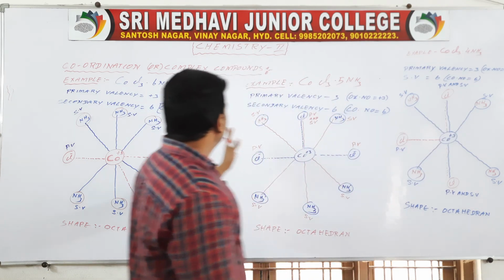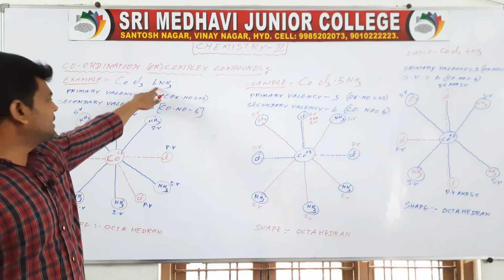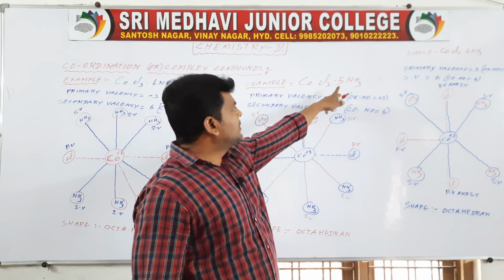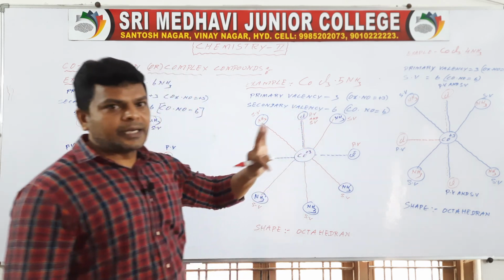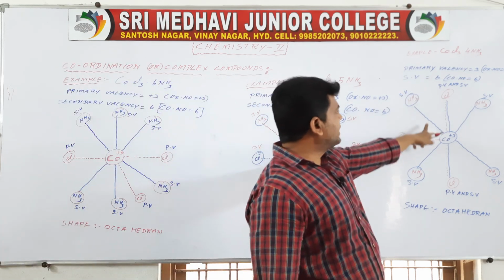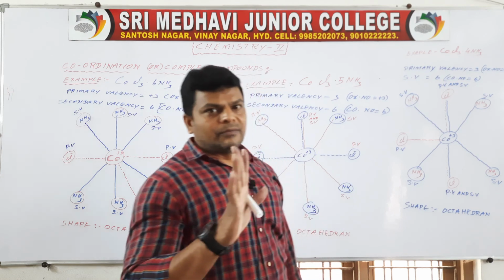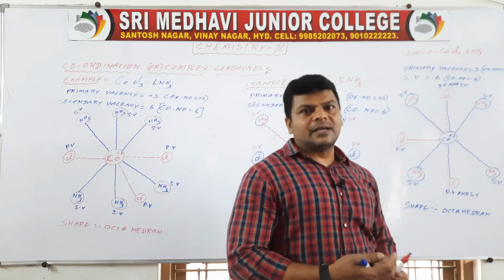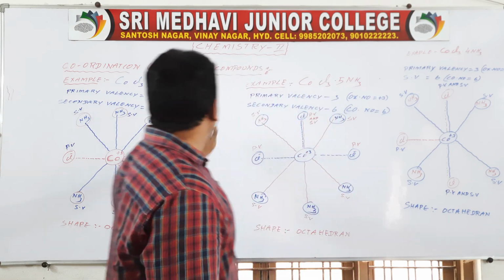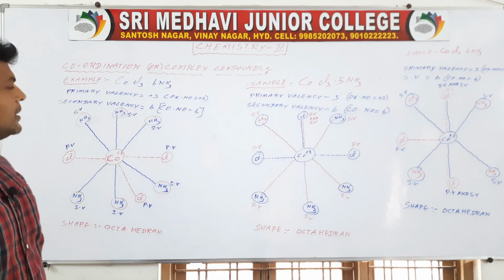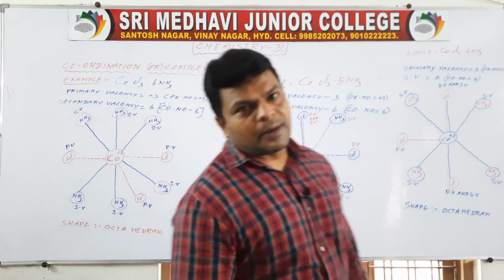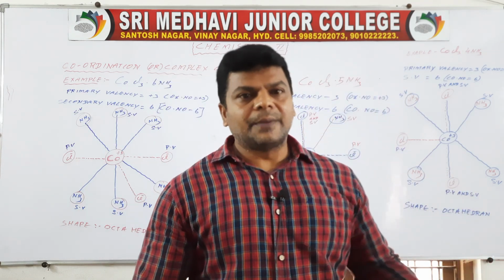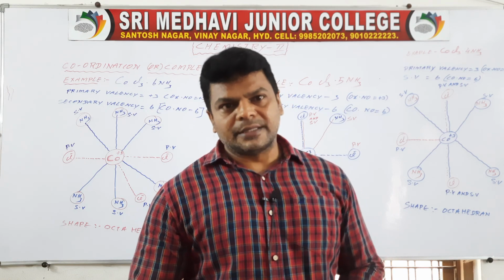So example 1 is 6NH3 with 3 chlorines. Example 2 is 5NH3 with 3 chlorines. Example 3 is 4NH3, where 2 chlorines satisfy both primary valency and secondary valency. This is Werner's theory of complex compounds. In the next class we will discuss ligands and types of ligands, coordination number, like this.